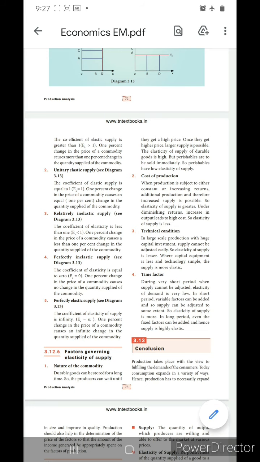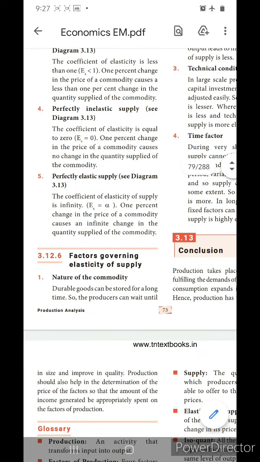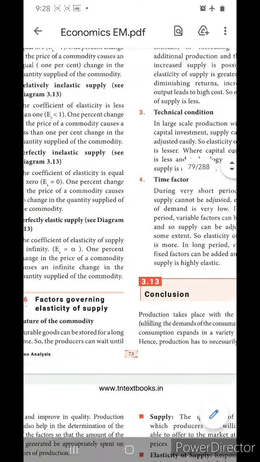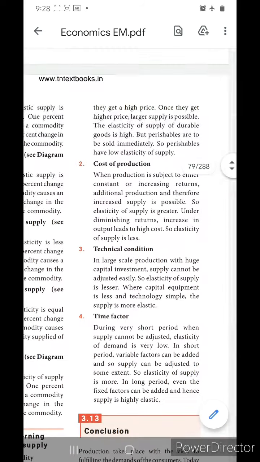Okay. Factors governing elasticity of supply. Nature of the commodity. Durable goods can be stored for a long time. So the producers can wait until they get a high price, and once they get the higher price, the supply of that product will be more. It is possible because they can store it for a long time.